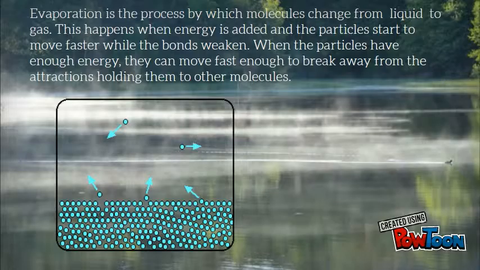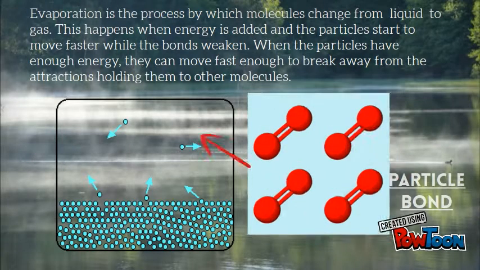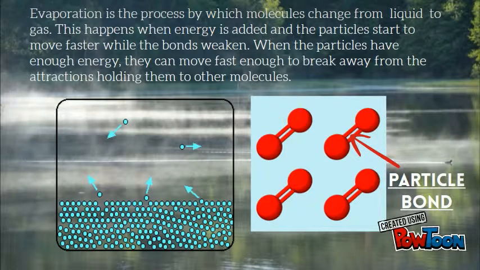Evaporation is the process by which molecules change from liquid to gas. This happens when energy is added and the particles start to move faster while the bonds weaken. When the particles have enough energy, they can move fast enough to break away from the attractions holding them to the molecules.